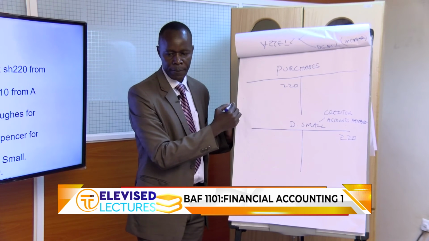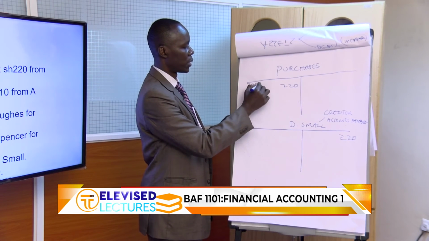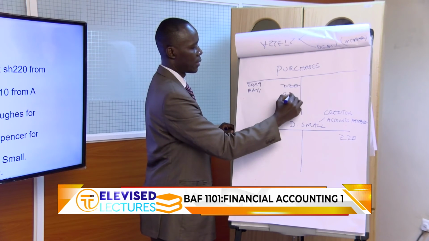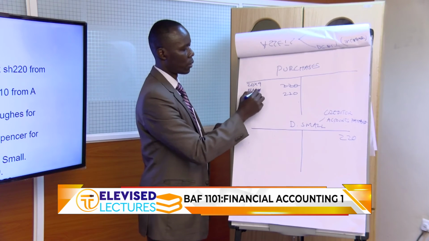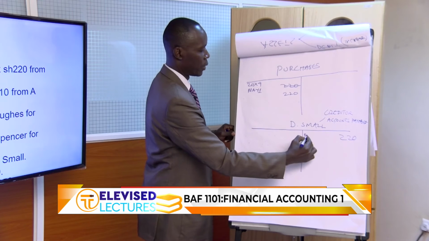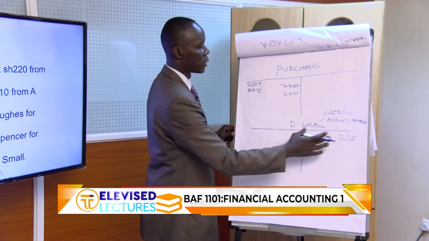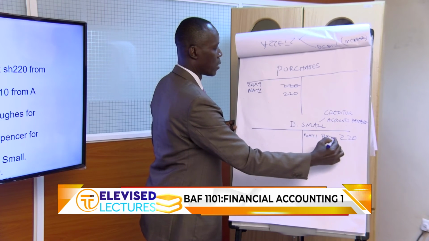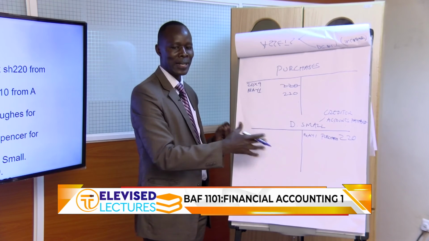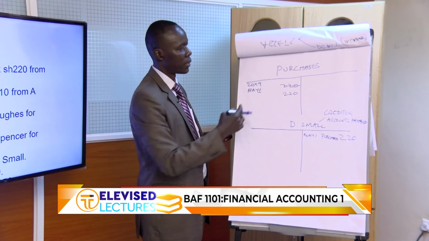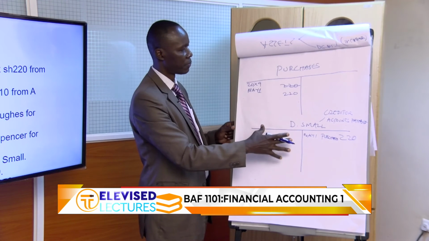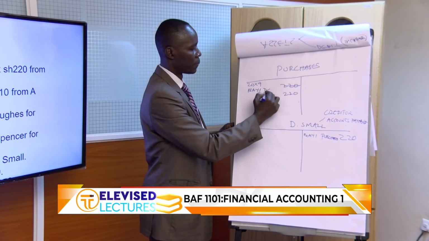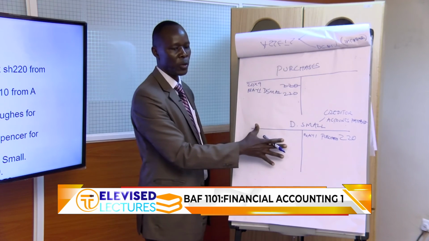So when did this happen? 1st of May. We have 20x9, May 1st. You need to write this so that it lines with the date. Let's do the same here, May 1st, 220. So interchange the name of accounts. So here write the purchases. Remember, all these records are in our books, but we have to show them twice. They are in our accounting books. This Small here. So now this is a complete double entry.